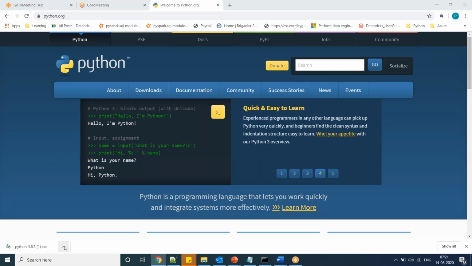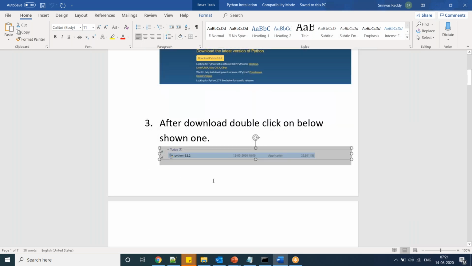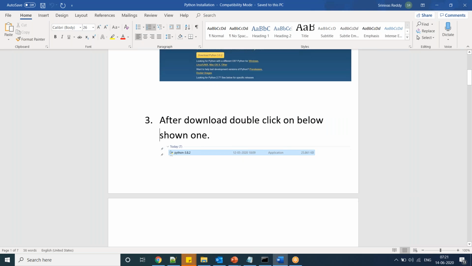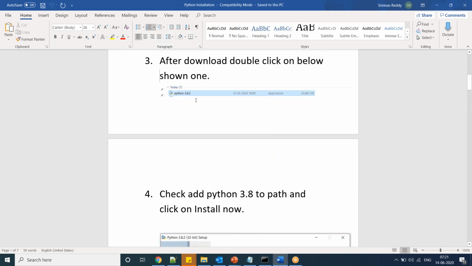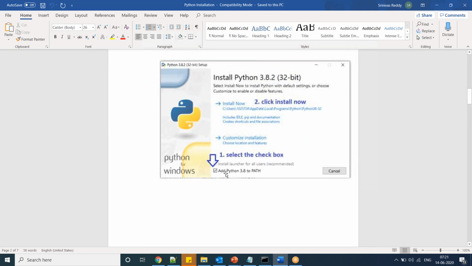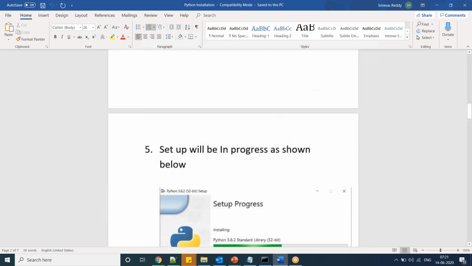Once you click this one, in the downloads folder you can see an icon like this. Now just double click this one. Understand here, guys. You can see this window. Here make sure to check this box, Add Python 3.8 to PATH. Make sure to check this box and then click Install Now. In your downloads folder you will get this icon. Just select this checkbox and then Install Now. That's it.